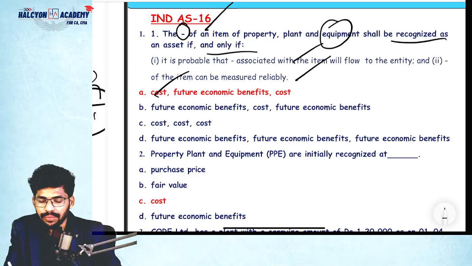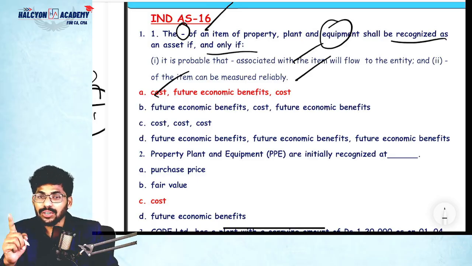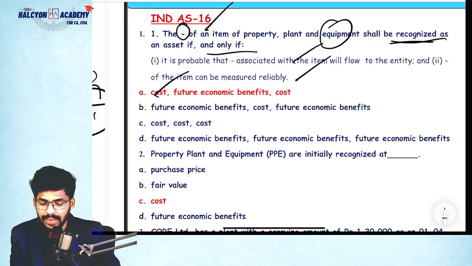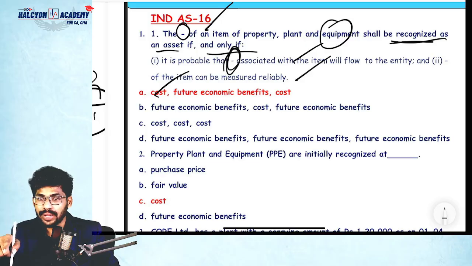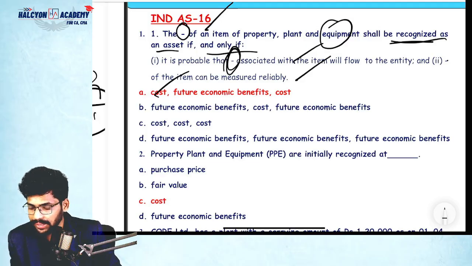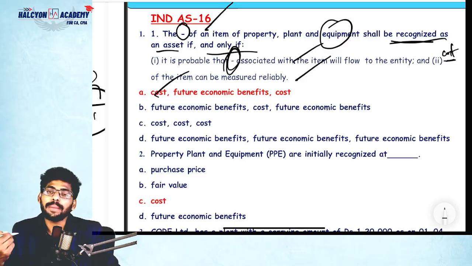The cost of an item of PPE shall be recognized as an asset if and only if it is probable that future economic benefits will be associated and flow to the entity, and the cost can be measured reliably. So the cost of the item should be measured reliably.